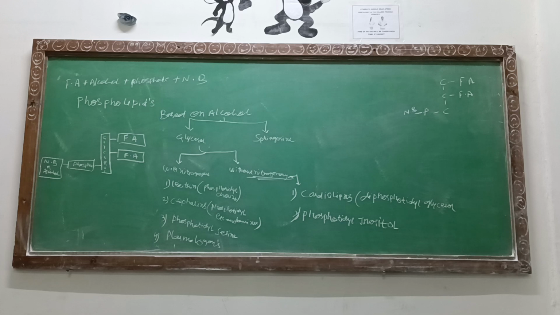If the nitrogenous bases are lecithin, cephalins, phosphatidylserine or plasmalogens, that comes under with nitrogenous base. If other substances like alcohol are present instead, then we call it without nitrogenous base, that is cardiolipins and phosphatidylinositol.